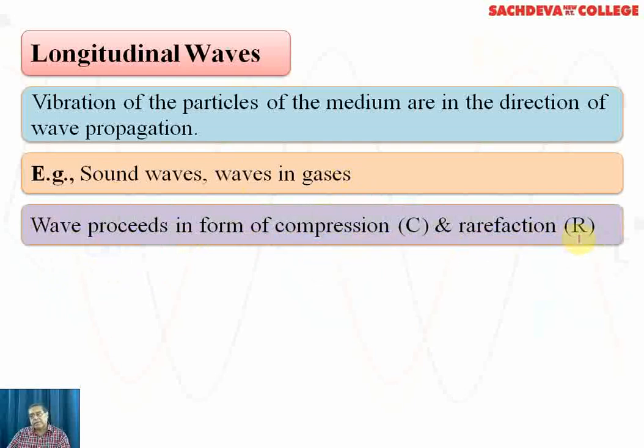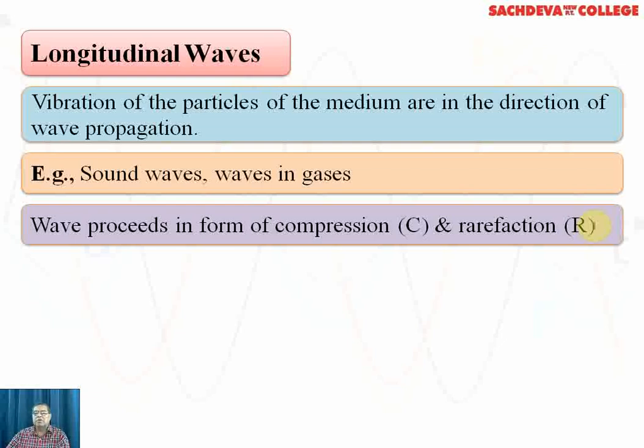So that's more essential to explain what is compression and what is rarefaction. Well, when we consider a tuning fork, we find that in the prongs of the tuning fork, the vibrations are longitudinal, but those vibrations are communicated to the air medium as a progressive wave. They are moving in the form of crest and trough, or sometimes we say that the vibrations communicated by the prongs will be in the form of compressions and rarefactions.